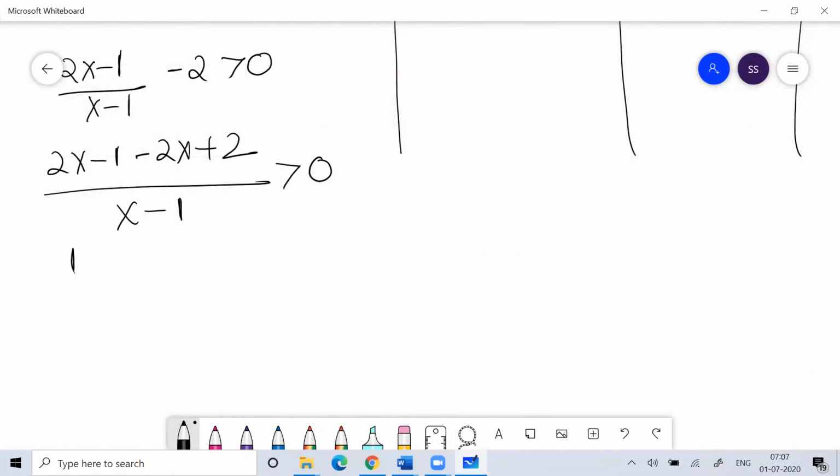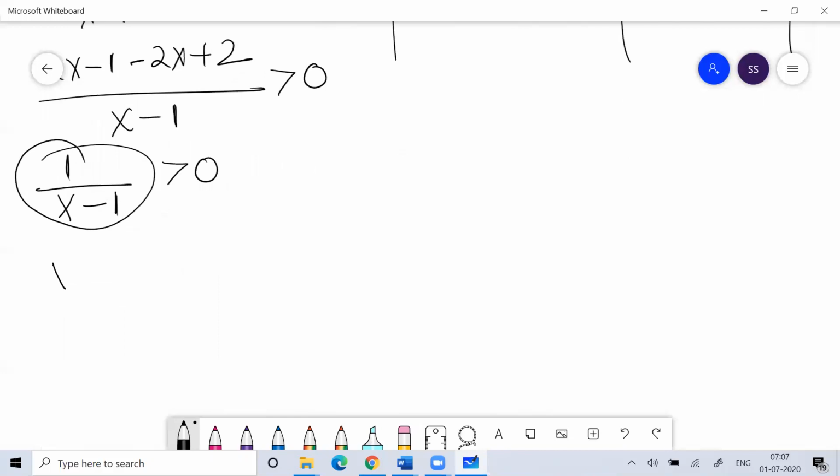I can write 1 divided by x minus 1 is greater than 0. So this should be a positive number. 1 is positive, means x minus 1 should be greater than 0, means your x should definitely be more than 1.